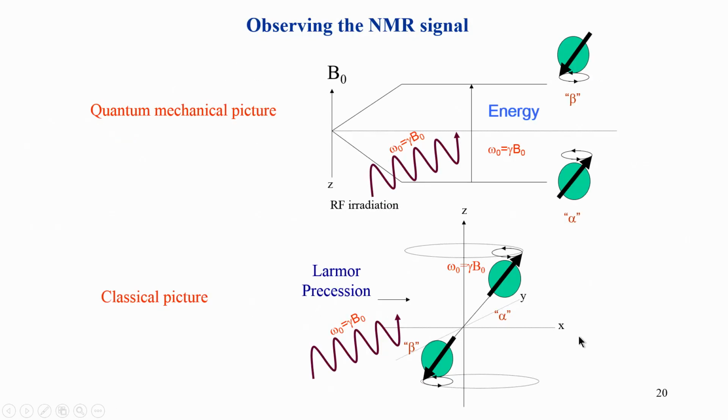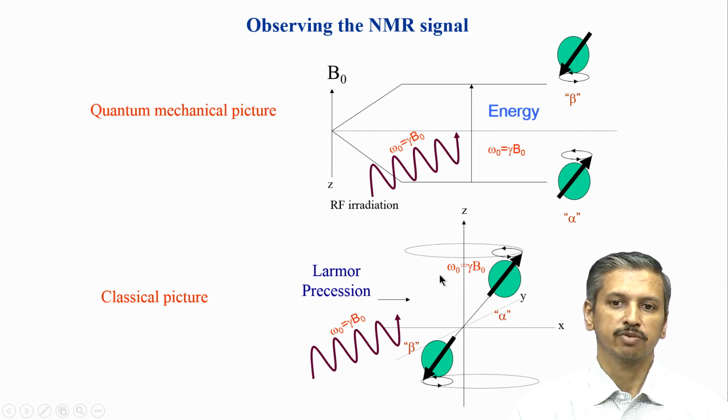So, let us see how we carry out the experiment. This is what is shown here. These are again the two pictures, classical and quantum. Remember, NMR is the same technique, and we are looking at it from two different perspectives, but finally we have to get the same result. So, this picture and this picture have to coincide, or be consistent with each other.